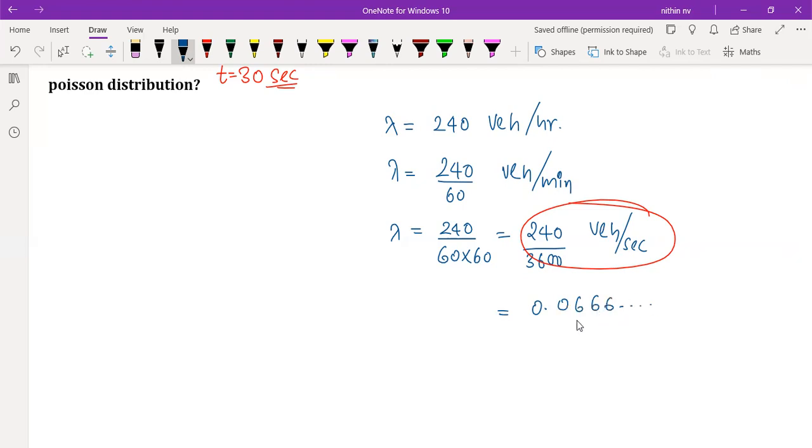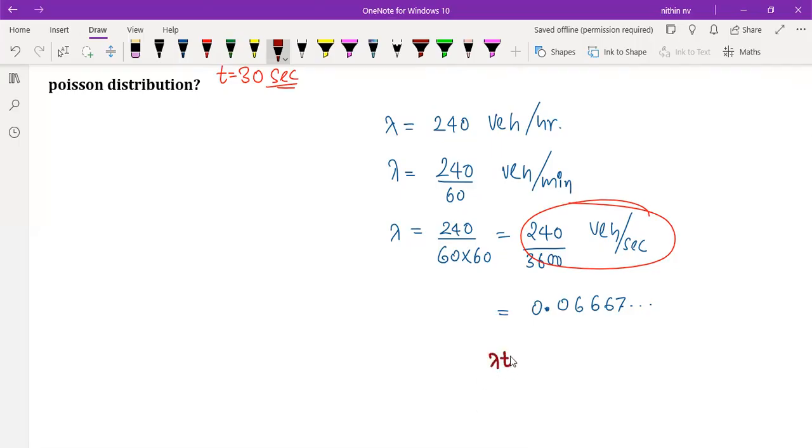So there is a point of confusion whether I should take 0.0666 or 0.067, or 0.67. If you are taking different decimals, then maybe your answer may also be affected. So my recommendation is, instead of simply rounding off lambda, in the equation we are not using lambda separately.